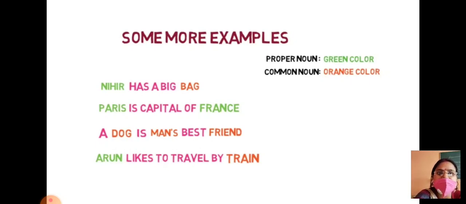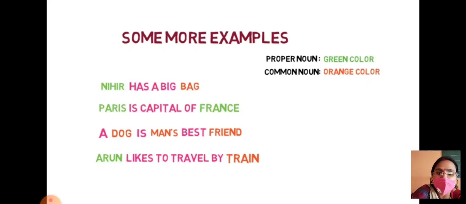A dog is man's best friend. Now, a dog can be any dog. It can be a Pomeranian, a bulldog, any dog. Man's, any man they are talking about. Best friend. Now friend indicates the whole group of friends. They have not specified which friend, which man or which dog they are talking about. So it becomes your common noun.